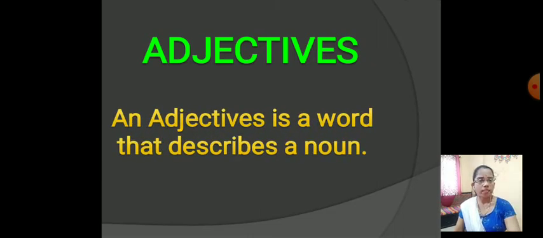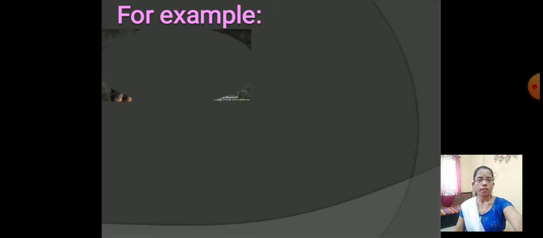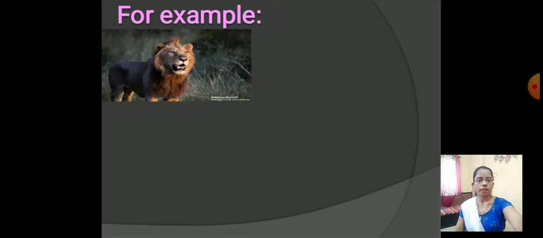An adjective is a word that describes a noun. It means an adjective gives extra information or tells something more about the noun. Let's see some examples of adjectives. For example, a hungry lion.